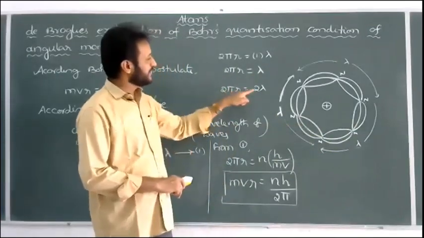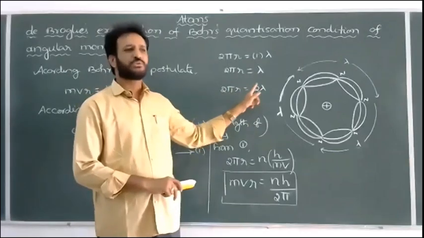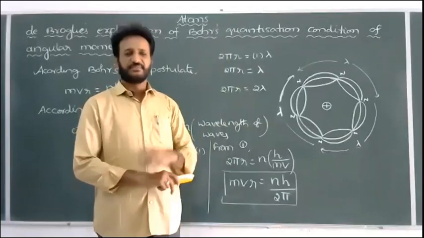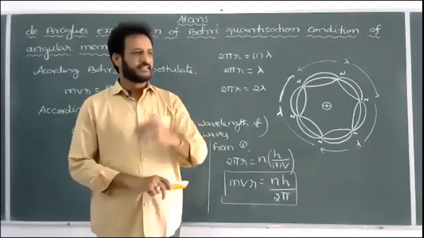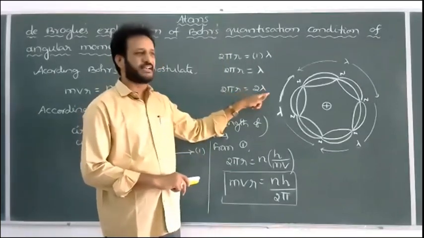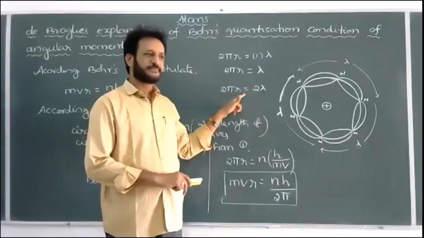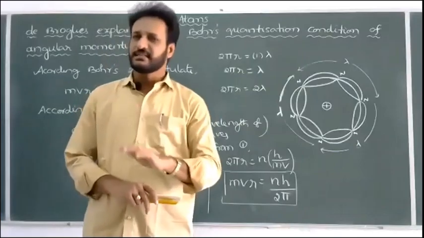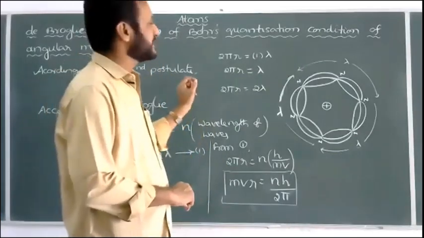When the electron is revolving in the second orbit, 2 pi r is equal to 2 lambda. 2 lambda means into 2, 4 segments. And when the electron is revolving in the 10th orbit, then 2 pi r is equal to 10 lambda. So 10 lambda means how many segments? Total 20 segments, double, so we take 20 segments. In this way, de Broglie explained Bohr's second postulate.